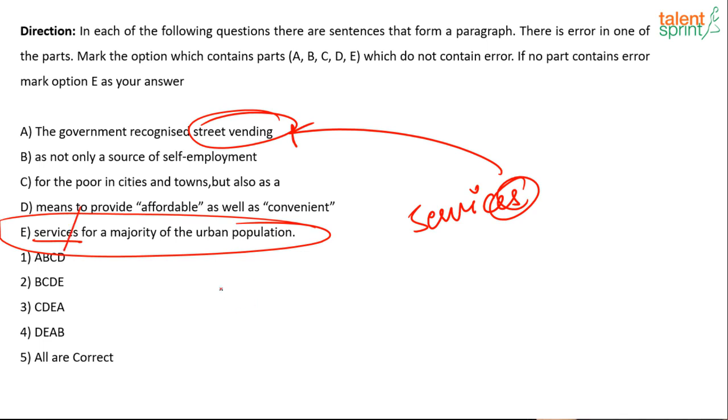So this one was a little tricky, because once you read it, it sounds absolutely fine, you do not see the problem. But the problem is with the subject and the verb. The subject is singular, but the verb that we are using for it is plural. So the error is in part E. So the error-free combination will be A, B, C, D, and that is 1.